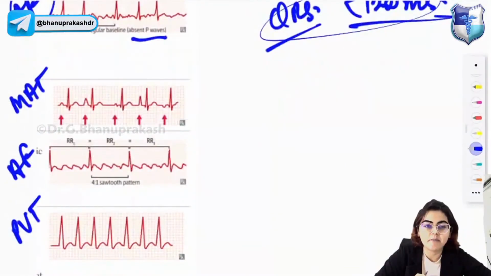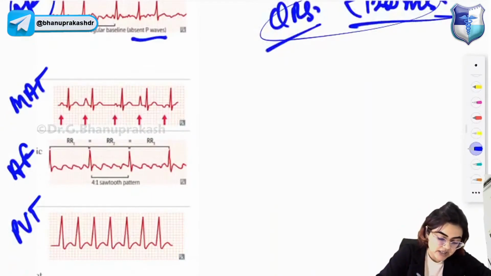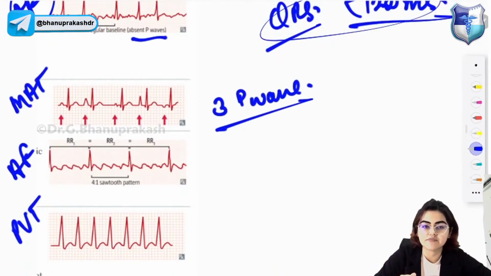This one is multifocal atrial tachycardia. How will you diagnose it? Multifocal atrial tachycardia is characterized by irregular rate and rhythm with at least 3 distinct P wave morphologies. If you find 3 distinct P wave morphologies due to multiple ectopic foci in the atria, that is multifocal atrial tachycardia.